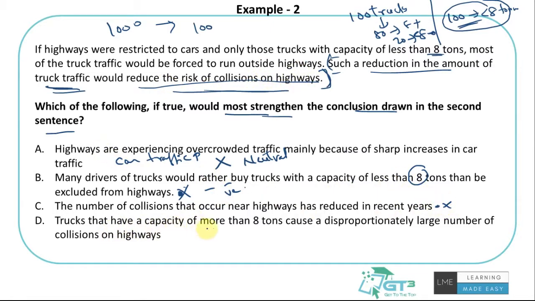The trucks that have a capacity of more than 8 tons cause a disproportionately large number of collisions on highways. This seems to be the correct option. It's saying that trucks greater than 8 tons are causing a large number of collisions on highways. So once I move them out, obviously the reduction in truck traffic would reduce the risk of collision on highways. So this is agreeing with the conclusion. Once we have fewer vehicles of more than 8 tons, it will reduce the risk of collisions. Most of the accidents are happening because of the trucks of over 8 tons, so this statement is strengthening it. That's why this is the answer.